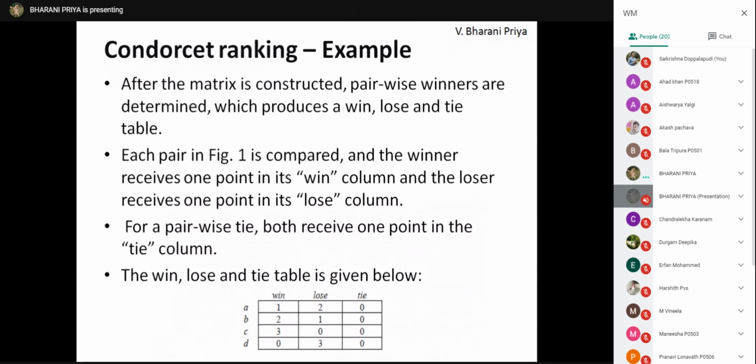Okay, right. So check all the values: how many times A is losing, how many times B is losing, how many times D is losing. And in one case, there is a tie, so both are getting the same values. In that case also, tie is 0. For each win, they'll receive 1 point. For each loss, they'll get 1 point.